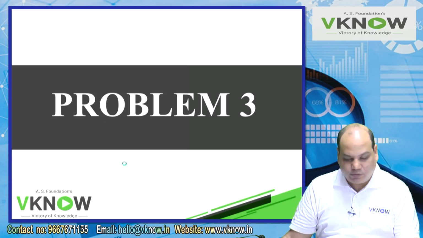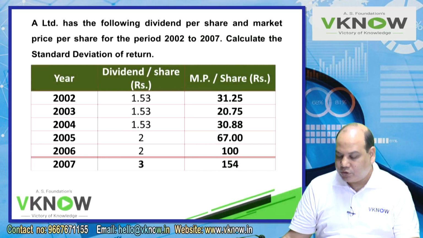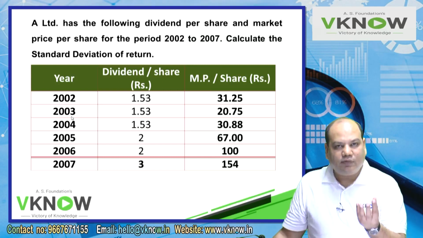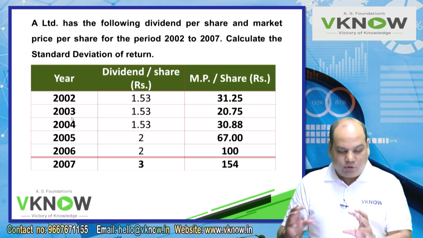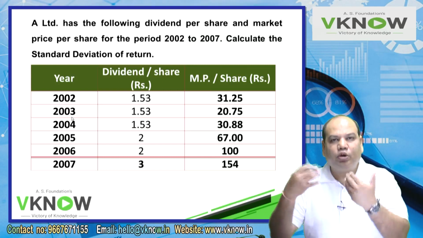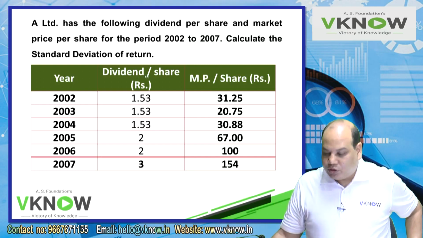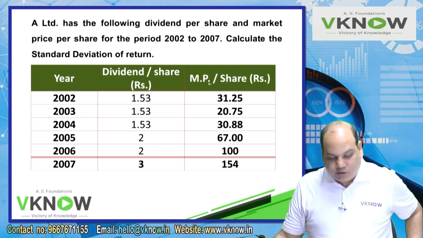Calculate the standard deviation of the return. This is the question, and how the data is given, understand, very important. This is a very basic and fundamental question, and we will use the same problem for more advanced questions in the days to come. Year, dividend per share in rupees, market price per share in rupees.